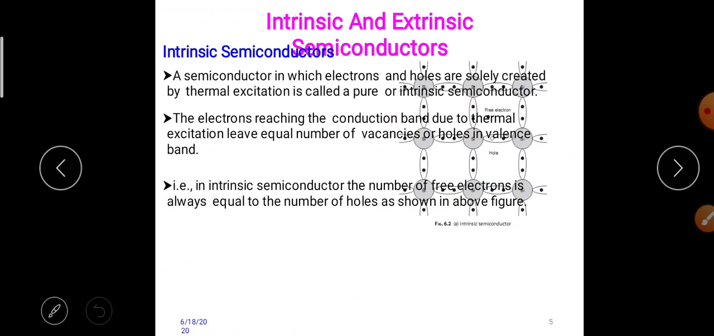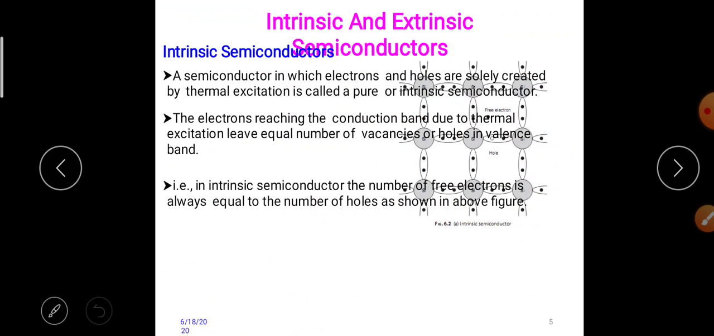Intrinsic semiconductors. A semiconductor in which electrons and holes are created by thermal excitation is called a pure or intrinsic semiconductor. The electrons reaching the conduction band due to thermal excitation leave an equal number of vacancies or holes in the valence band. That is, in an intrinsic semiconductor, the number of free electrons is always equal to the number of holes, as shown in the above figure.